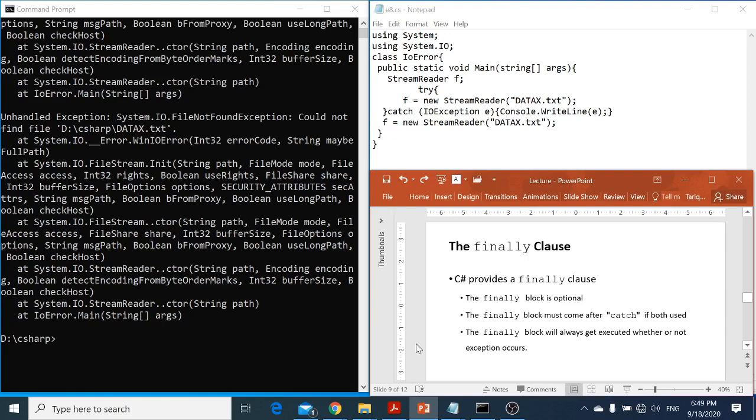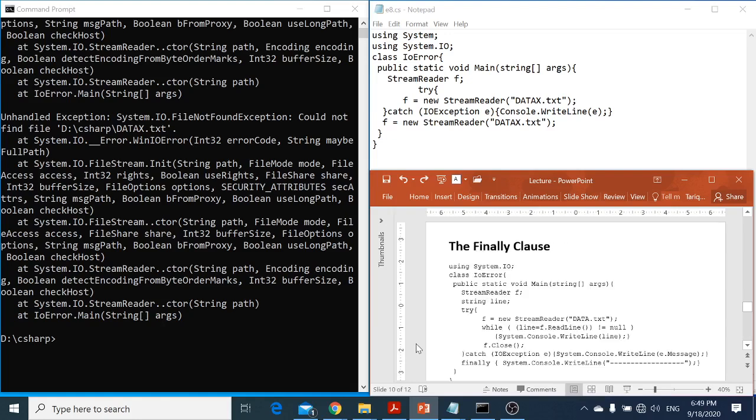It must come after the catch. And remember one thing, if there is an error message or if there is no error message, it will go to the finally block, no matter what. Keep in mind, this is a very important exam question, that whenever you use the finally clause, whether there is an error or there is no error, it will always be executed. So let's try.